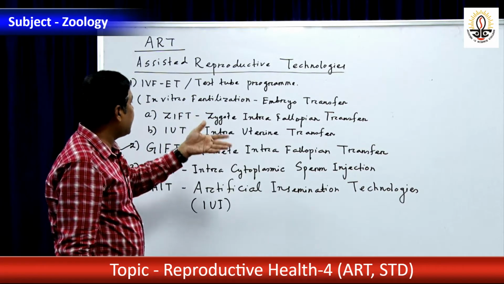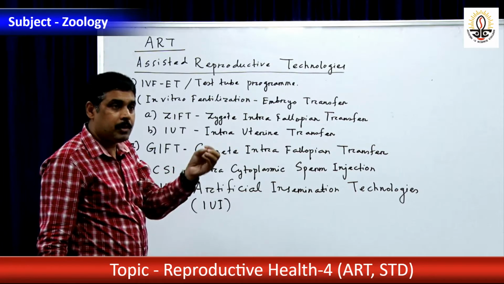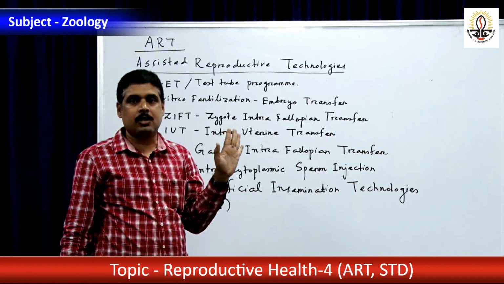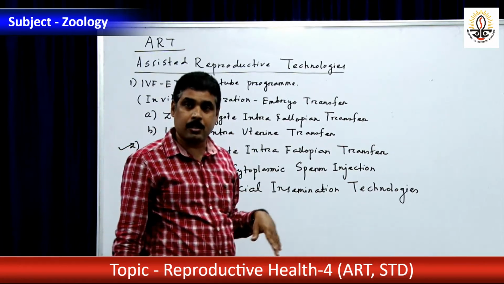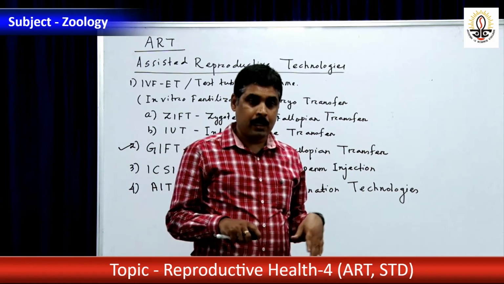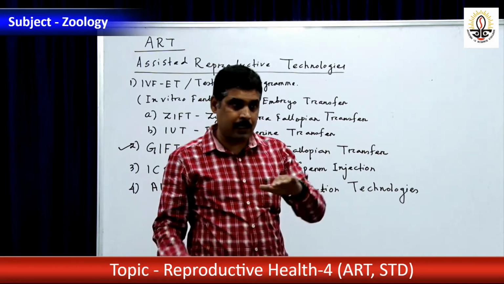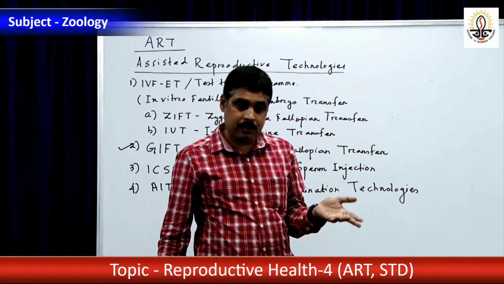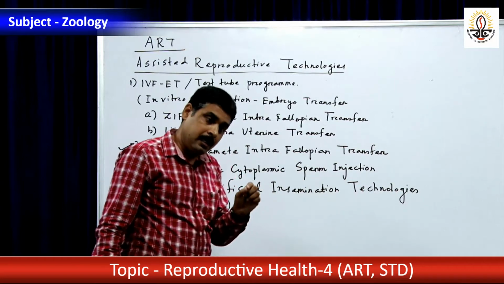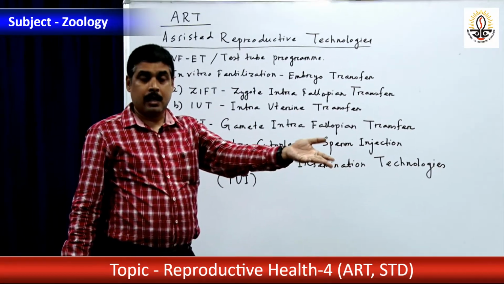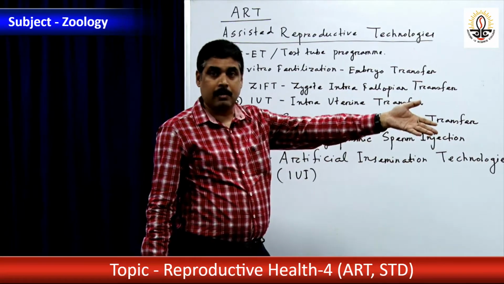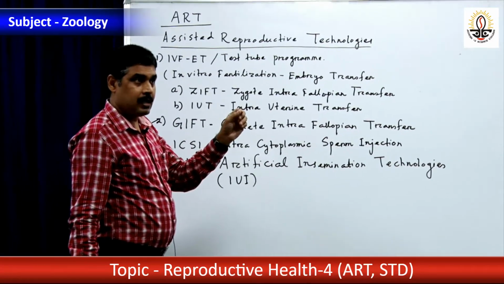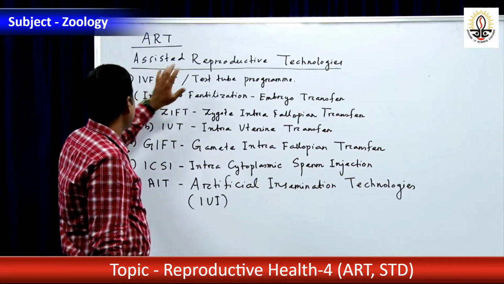They are not holding the pregnancy. That is why the embryo, after being cultured outside, is transferred to another mother, which is called a surrogate mother. It is banned in Indian conditions because of so many human trafficking and other illicit activities going on in this country and the world. That is why it is strictly banned. But still, if it is implanted in another woman, that is called a surrogate mother, because the endometriosis is there in the original mother, then IVF ET.